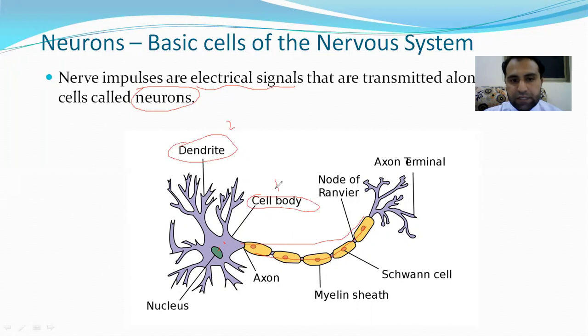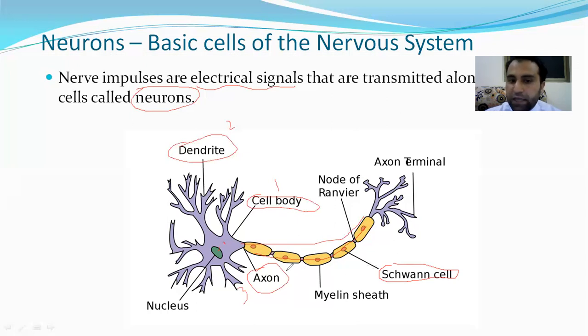So the first part I told you, 1, 2, and 3. This is axon. Okay, up to here it is clear. Now this is an extra thing I just want to tell you: axon is covered by specialized cells called what? Schwann cell. This Schwann cell may contain a fatty material called myelin.